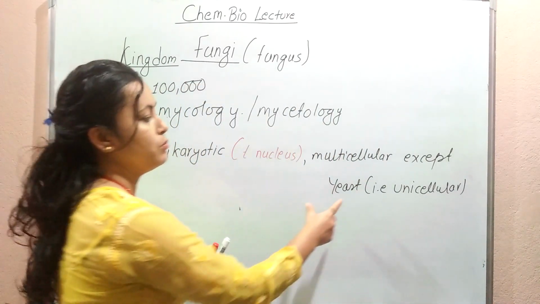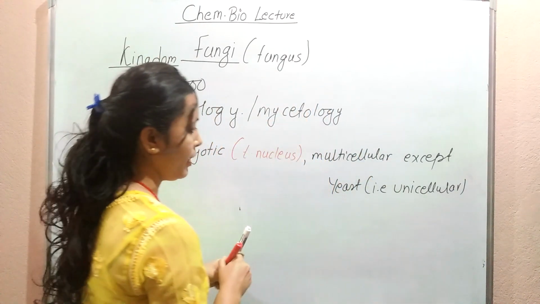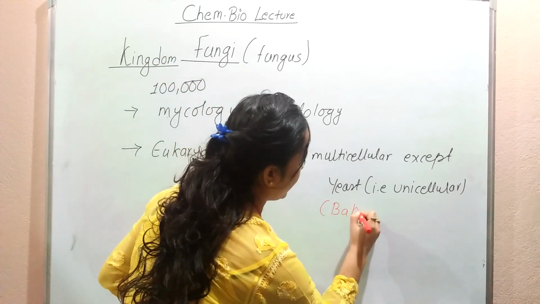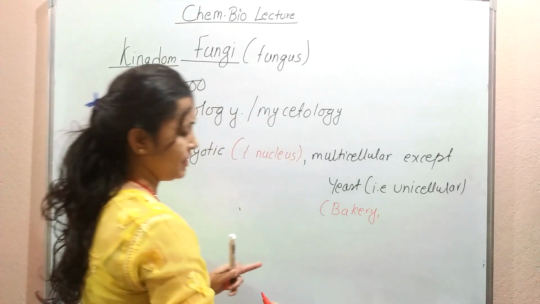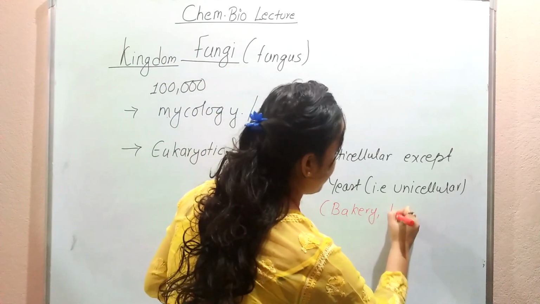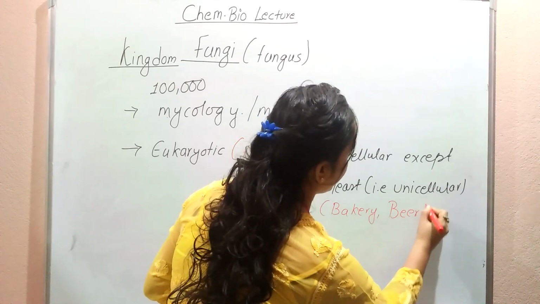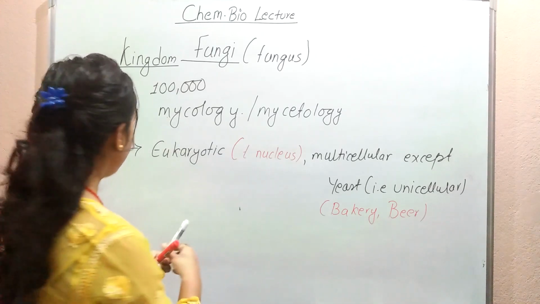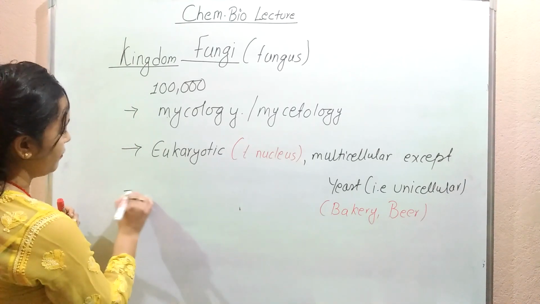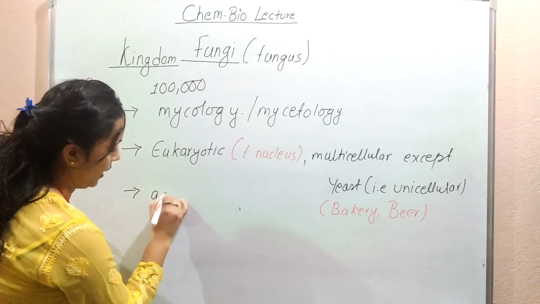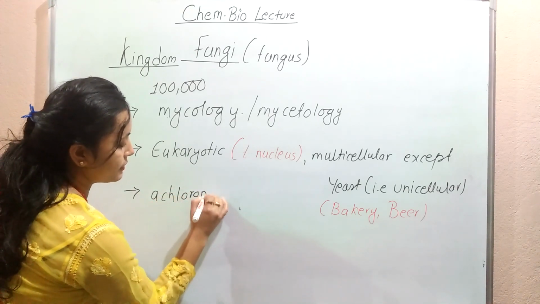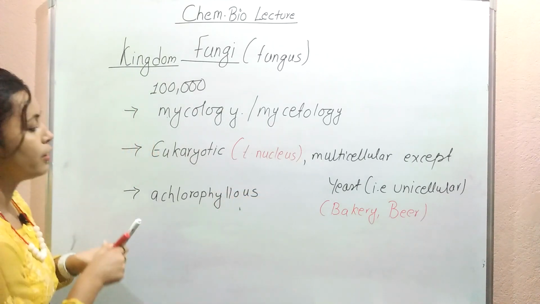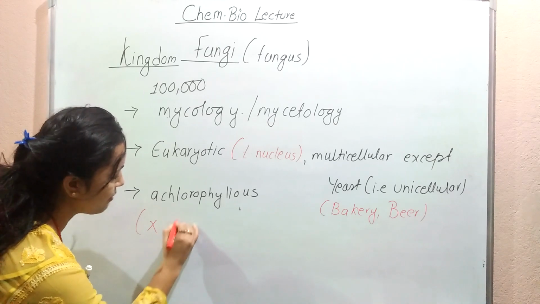This yeast is one of the most useful fungi. Okay, it is unicellular. It is even used for the process of making bakery. It is called baker's yeast. It is also called brewer's yeast, used to make beer. Okay, and fungi do not contain the pigment chlorophyll. That's why they are achlorophyllous in nature. Achlorophyllous means they do not have chlorophyll.